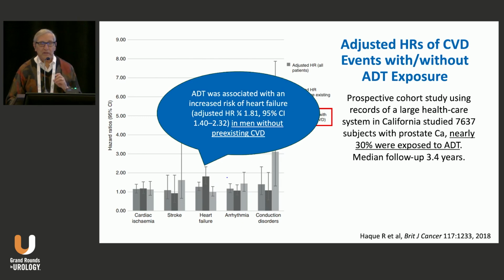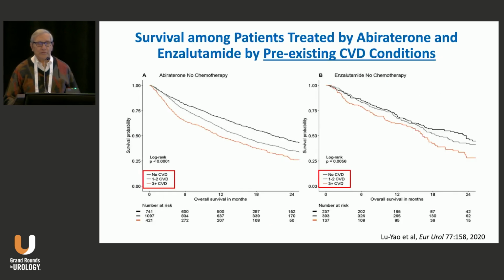particular survey, heart failure. And now if we look at agents used to treat people with advanced prostate cancer, including abiraterone and also enzalutamide, we see having numbers of risk factors, particularly for abiraterone, here showing 3 risk factors versus less than 3, modifies survival in patients with advanced prostate cancer. And here with enzalutamide, we see 3 risk factors particularly more harmful than just having 1 or 2.